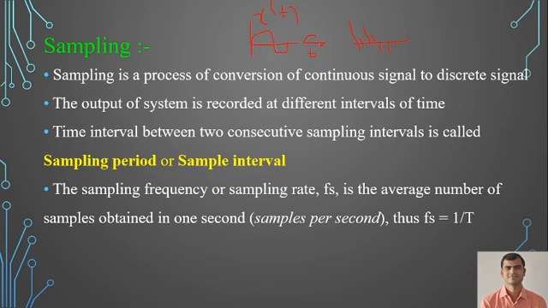Now the output of a system is recorded at different intervals of time. So these are the different intervals of time. I will explain better in the next slide. The time interval between two successive samples is known as the sampling period or the sampling interval.